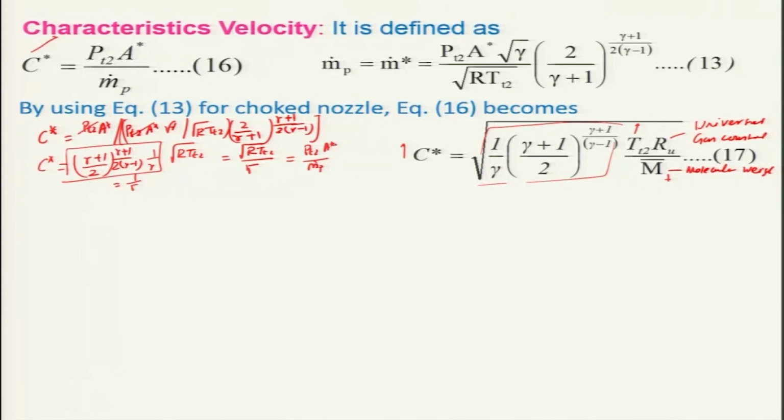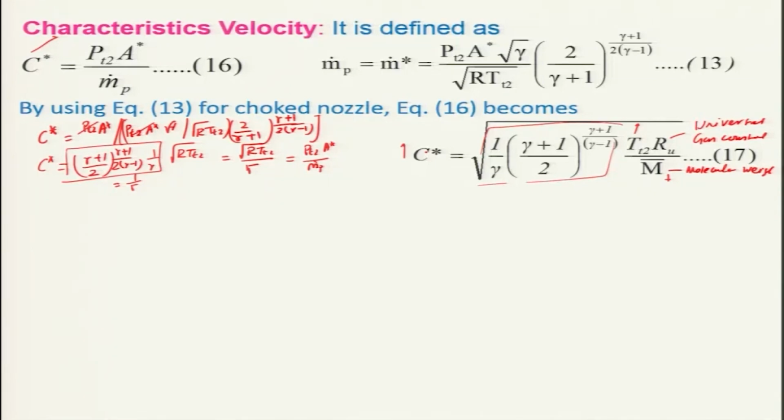Interestingly, it says what is the extent of combustion that can take place in the thrust chamber. Therefore, this is an important parameter for finding out the performance of the combustion in the thrust chamber, and we will see subsequently how C star varies with the temperature and also for a particular gamma.